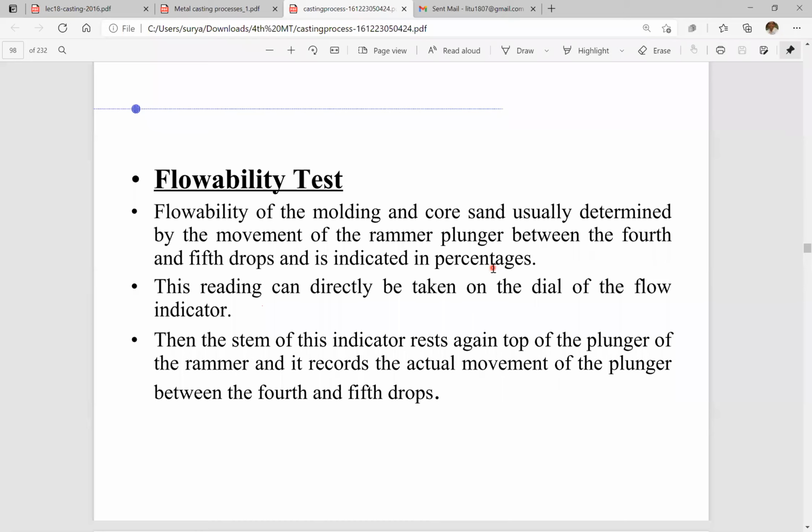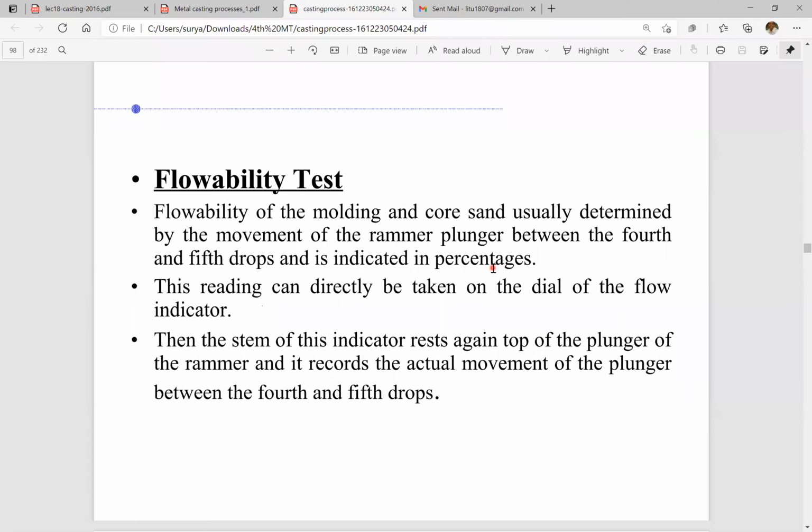Flowability means that sand must have good flowability because it will take the shape of all the intricate shapes. It will flow through all the intricate shapes of the mold area or the pattern. So the flowability is determined by the movement of the rammer plunger.